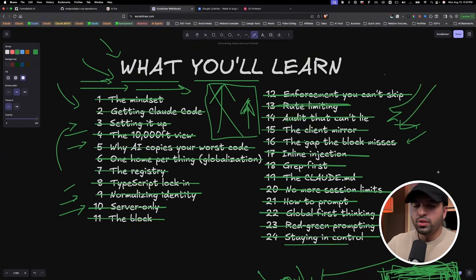And that brings us to the last module in this course, which is staying in control. So if you've ever felt like you don't know where things are going in the code base or you're losing confidence, it's probably because you are not creating a new branch for every feature. Even if you are creating an iteration of the current feature, just create a new branch. When you can see the files that Claude has touched, it gives you the confidence and clarity that Claude made the right move. So start implementing this starting today. It's going to make you feel like you're more in control of your code.